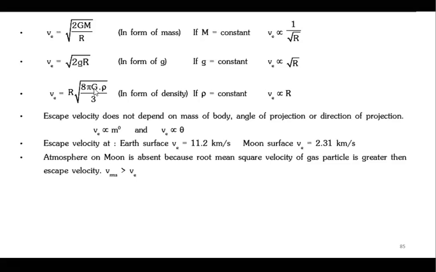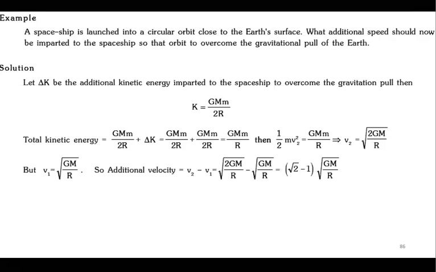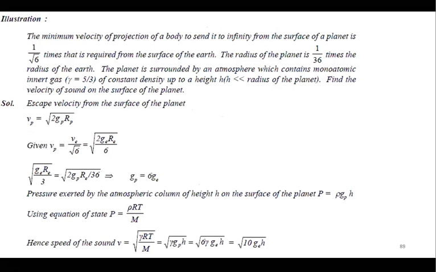And as we know, it does not depend at all on the angle at which the object is thrown. Okay, so these are some good problems. Please try to solve them.